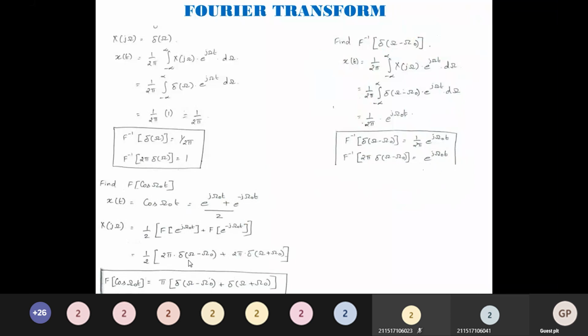Substituting here, the 2 will get cancelled. So the Fourier transform of cos omega naught t is pi into del of omega minus omega naught plus del of omega plus omega naught. Can someone now try for the Fourier transform of sin omega naught t?